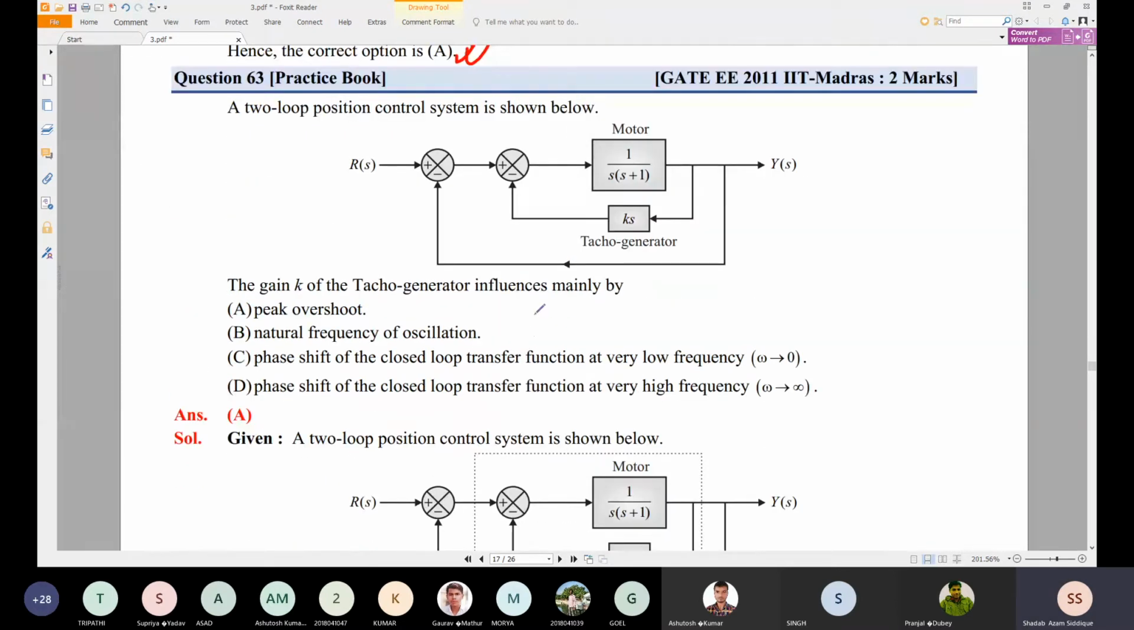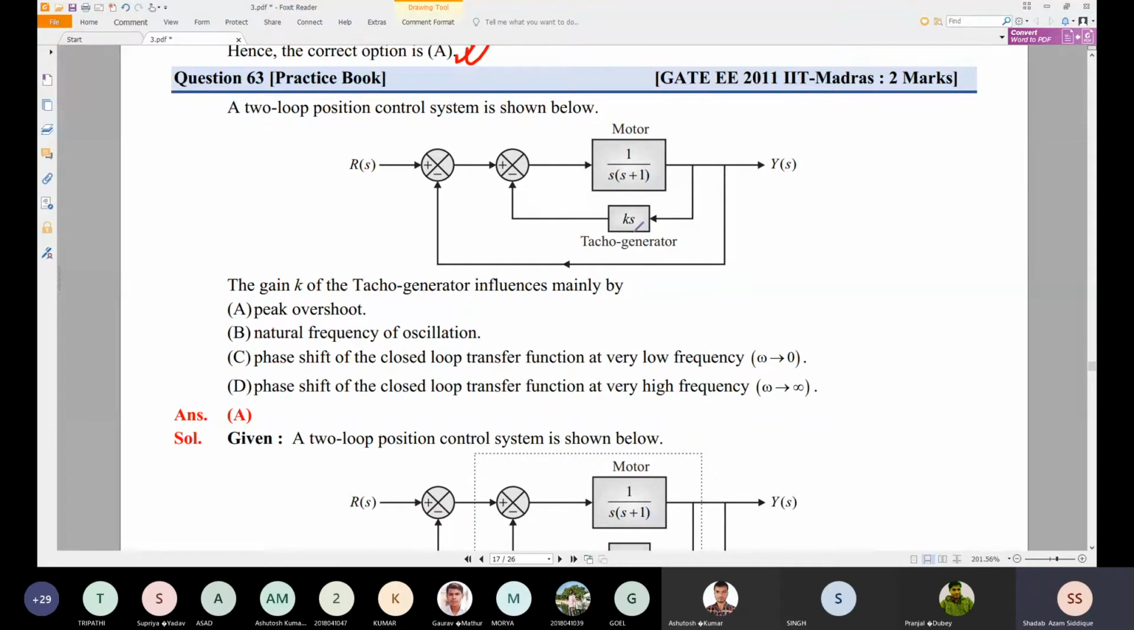Now we have another problem, which is given as a two loop position control system shown below. The first loop is this one, and the second loop is this one. You are asked to find how the gain k of the tachometer influences the system. The tachometer transfer function is ks, which was asked in the unit 1 quiz.